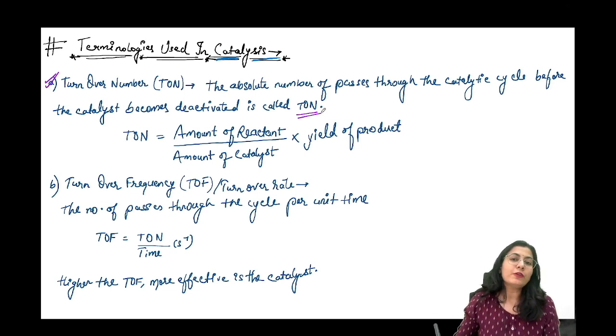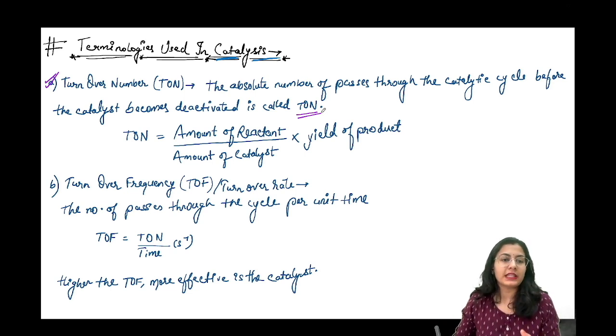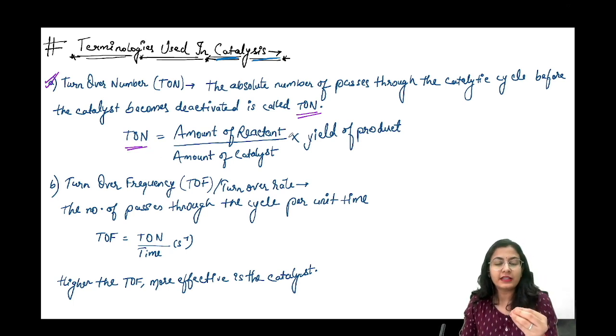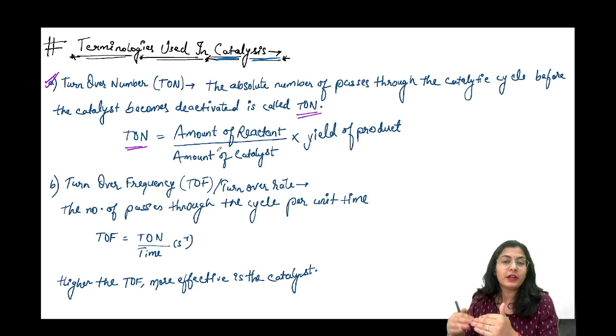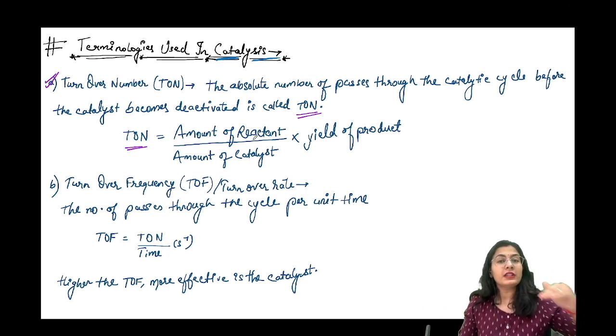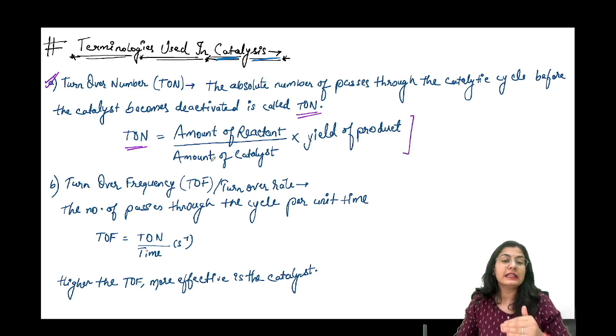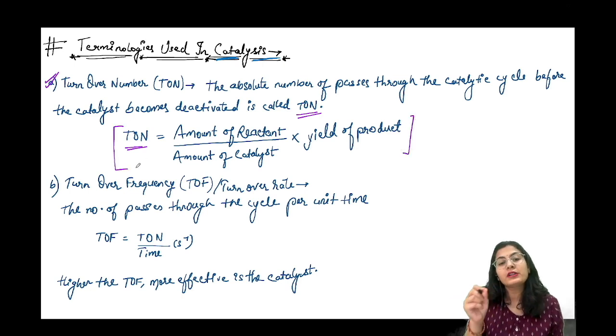ठीक है, so how do we find that out numerically? ये देखो, very simple. Turnover number can be found out by taking the amount of reactant divided by the amount of catalyst multiplied by the yield of the product that you have got. Okay, so it's not like reactant upon product, you can't do that. Amount of the reactant divided by amount of catalyst multiplied by yield of the product. Okay, this is how you're going to find out the turnover number.